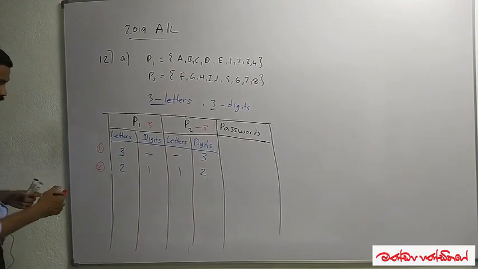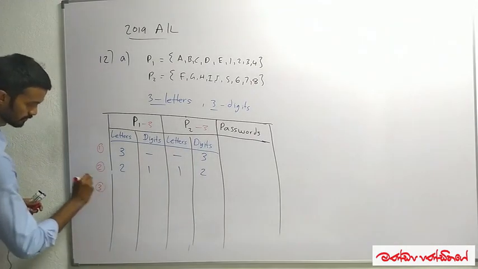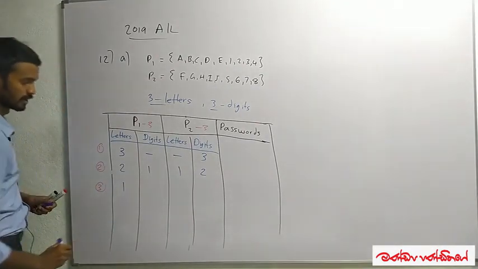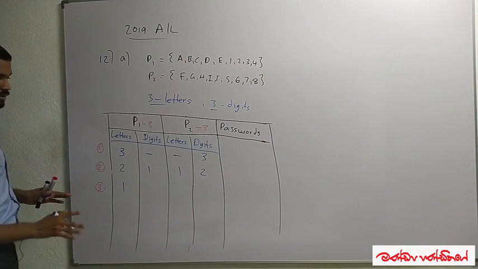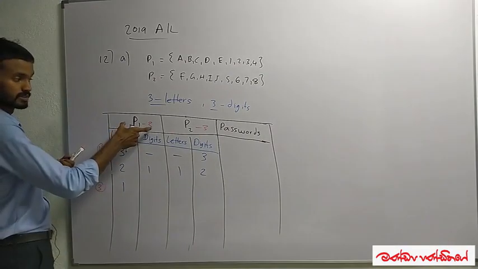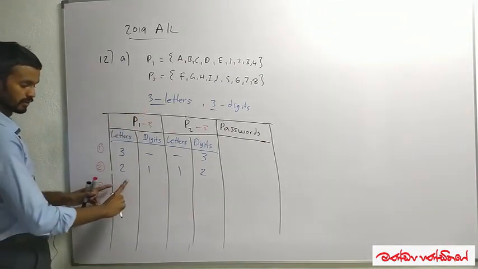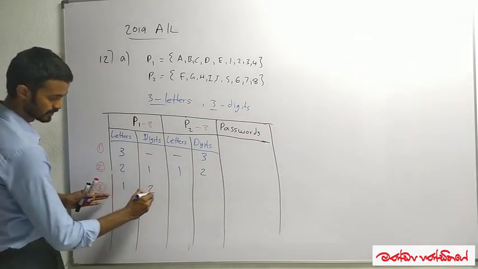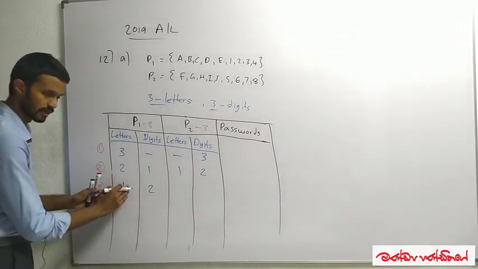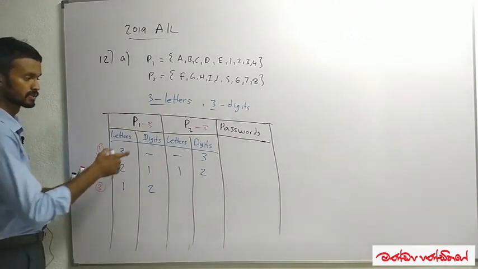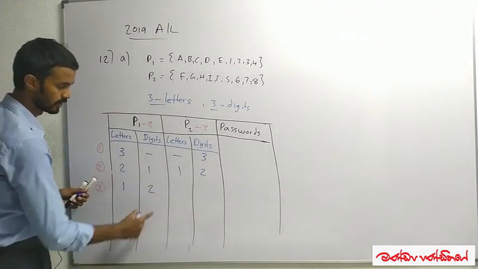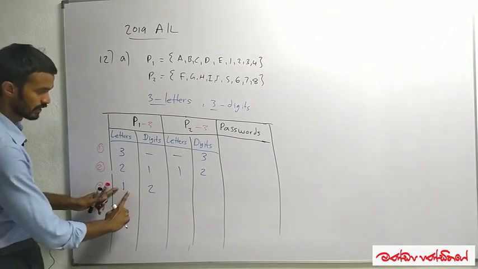Okay, got it. Now moving to the third one. I'm just selecting 1 letter from P1. But I know that I need to select 3 elements from P1. I have already selected 1 letter. That means to the remaining 2, I'm taking 2 digits. Okay, and I have taken 1 letter.